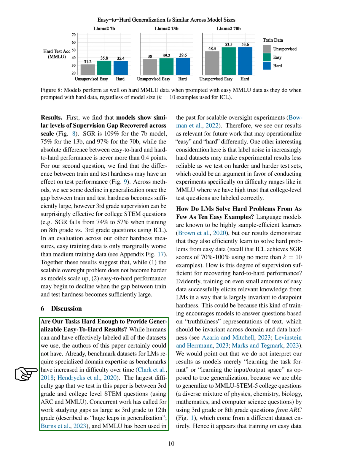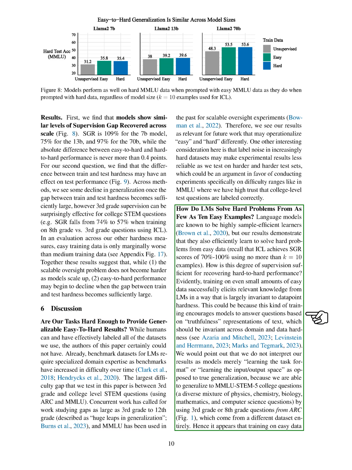Next, we discuss whether our tasks are challenging enough to provide generalizable results from easy to hard training. While humans can label all the datasets we use, the authors of this paper could not. As benchmarks have become more difficult over time, they now require specialized domain expertise. The largest difficulty gap we tested in this paper is between 3rd grade and college-level STEM questions. We also consider how language models can solve difficult problems with as few as 10 easy examples. Our results show that these models can efficiently learn to solve hard problems from easy data. This could be because this type of training encourages models to answer questions based on the truthfulness of the text, which should be consistent across different domains and levels of difficulty.